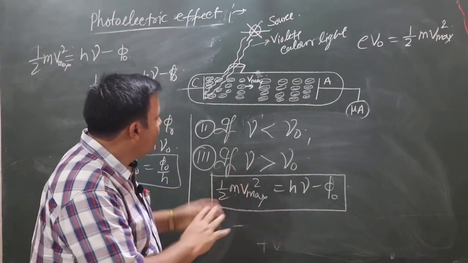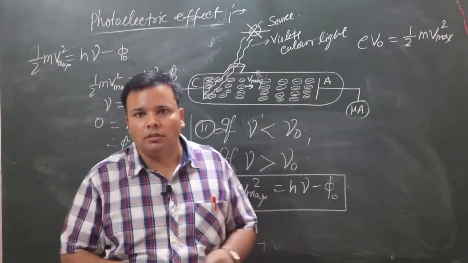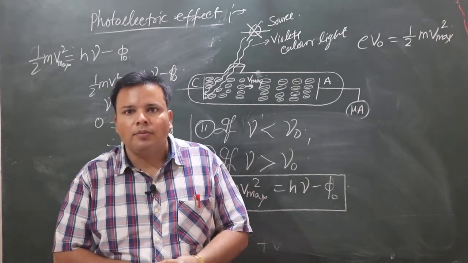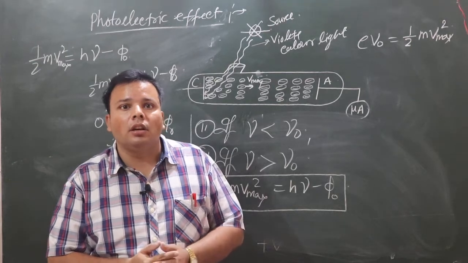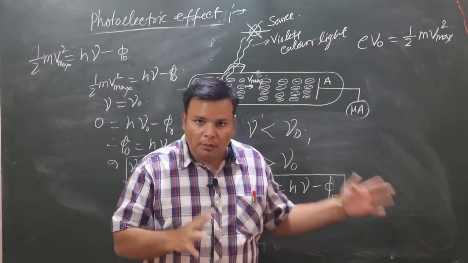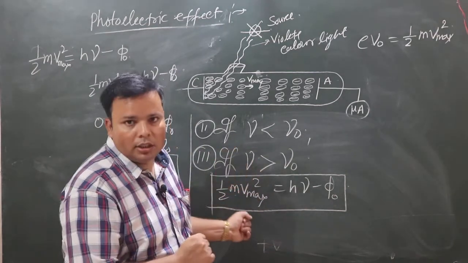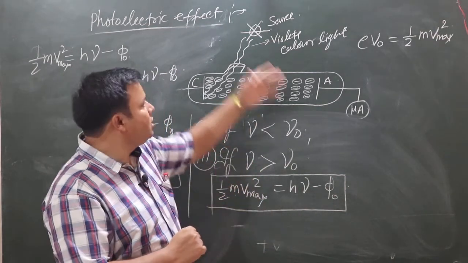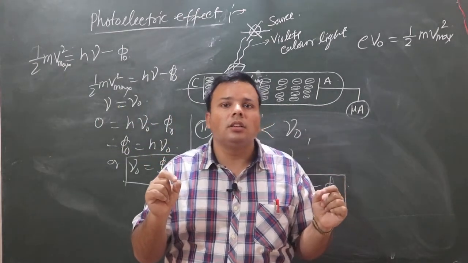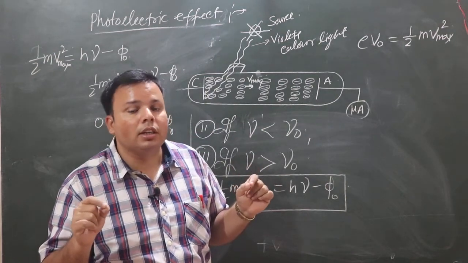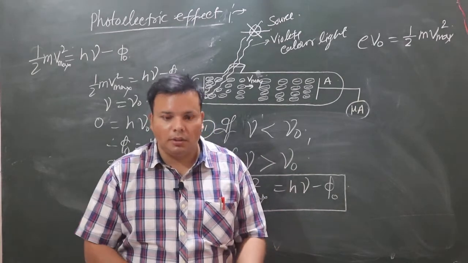Okay, so these are the discussions about the photoelectric effect, meaning the dual nature of light. After these phenomena we can conclude that light has particle nature. These discussions indicate that light has particle nature. Okay, so we will discuss some part of this chapter in the next session.